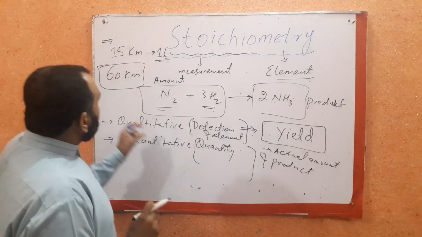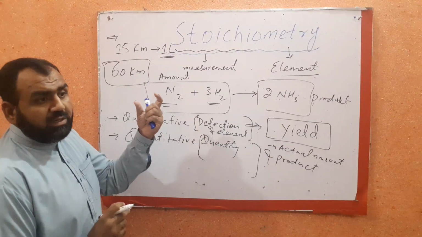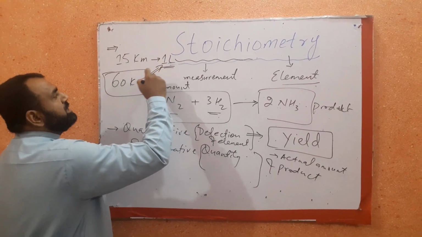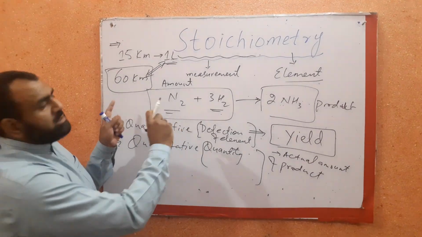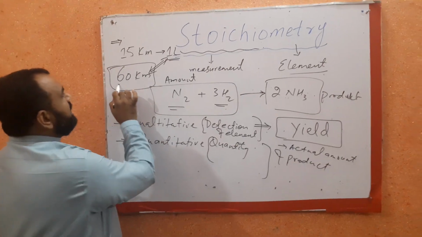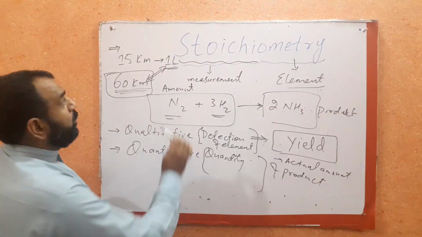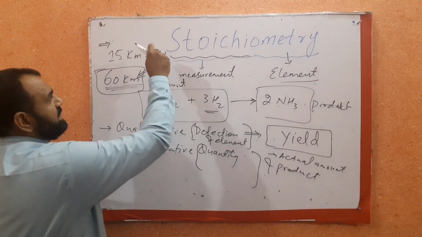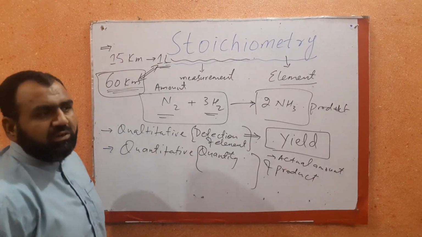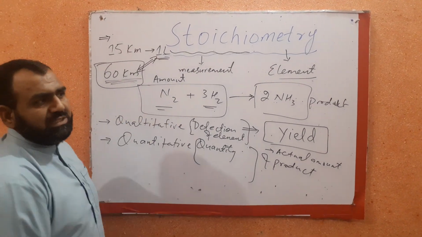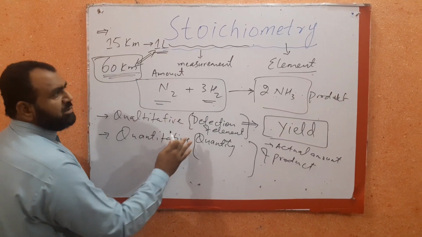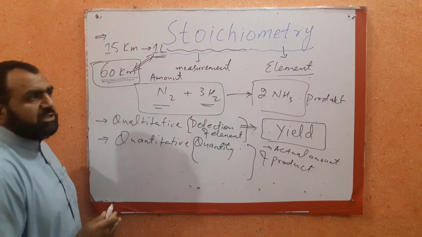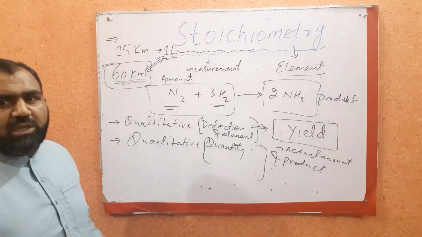So to travel 60 kilometer distance, the driver, the owner of that vehicle, first calculates how much fuel is the requirement. So basically, he is going to quantify the distance traveled by that vehicle with the amount of fuel. So this quantitative relationship between consumption of fuel and the distance traveled by that vehicle is basically a quantitative analysis. So during chemical reactions, we study the different quantitative parameters between reactants and products, and two things can be simultaneously understood.